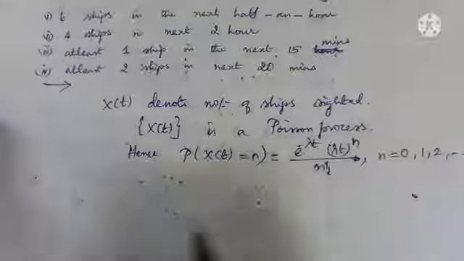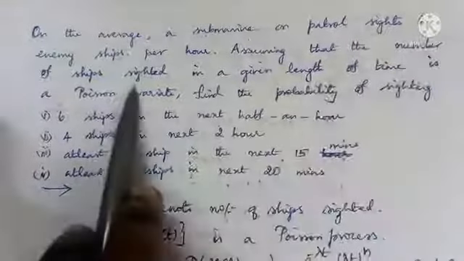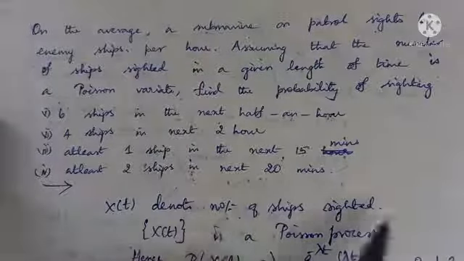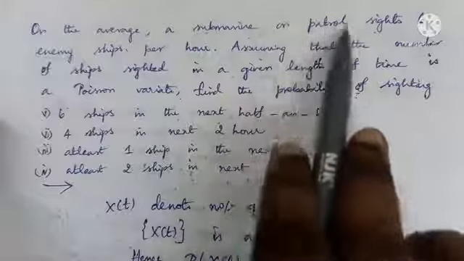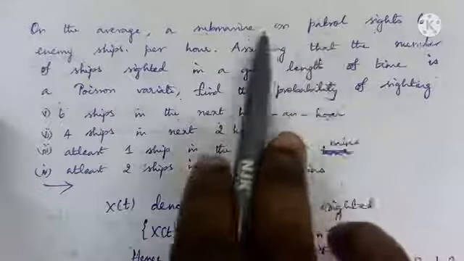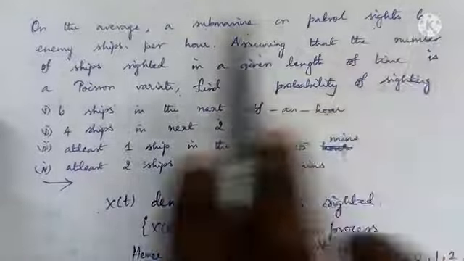Okay. So what is given in the first sentence? On the average, a submarine on patrol sights 6 enemy ships per hour. Number of ships sighted is x of t. So it's on patrol. When they go on patrol, they see on the average 6 enemy ships.